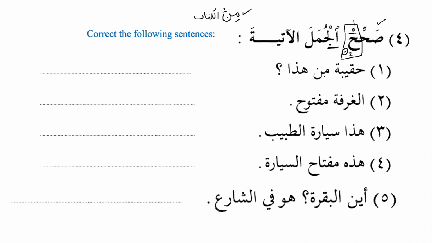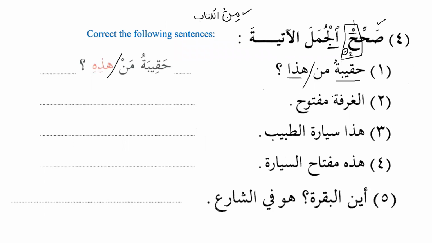Haqibatu man hada. So there is a mistake. Where is the mistake? Can you please figure out? Whose bag is this? Haqiba. Is this masculine or feminine? It's feminine. So after that, the subject has to be also feminine. So we will say Haqibatu man hadihi. Whose bag is this? Okay. Because it has ta marbuta.